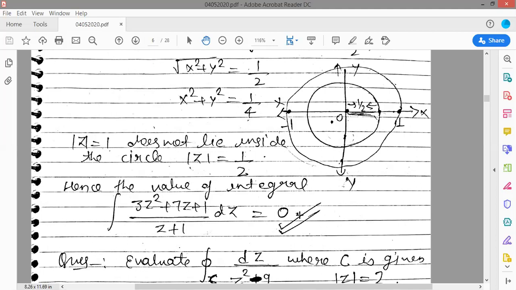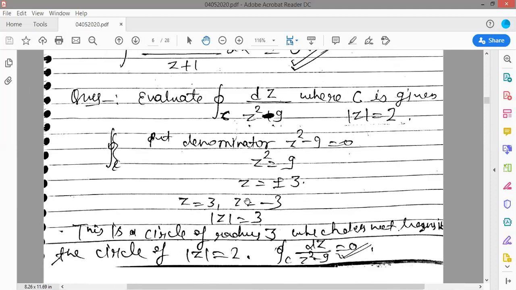If your singular point lies inside the circle or on the boundary of the circle, then you will get some value. But if the point does not lie inside the circle, then you will always get the integral value 0. There is another example of the Cauchy-Goursat theorem. Evaluate the integral of dz upon z square minus 1, where c is given by mod z equals 2.